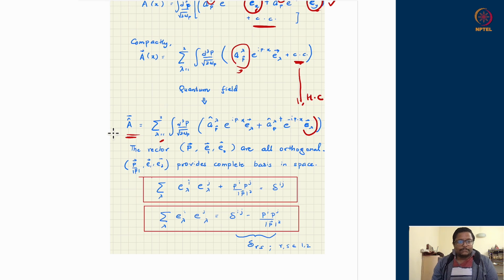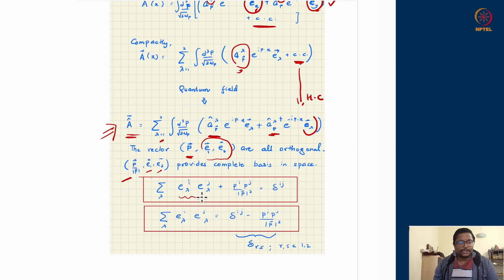Okay, so now this has become a vector potential but quantum mechanical in its nature. So I do not have a definite direction of polarization. I have only expectation and variances. However, the story which we have learned is that the propagation direction P and the plane of the polarizations are all orthogonal to each other. So therefore, in three-dimensional space, the propagation direction's unit vector, which is P upon magnitude of P, E1 and E2, provide you a complete basis in the three-dimensional space.